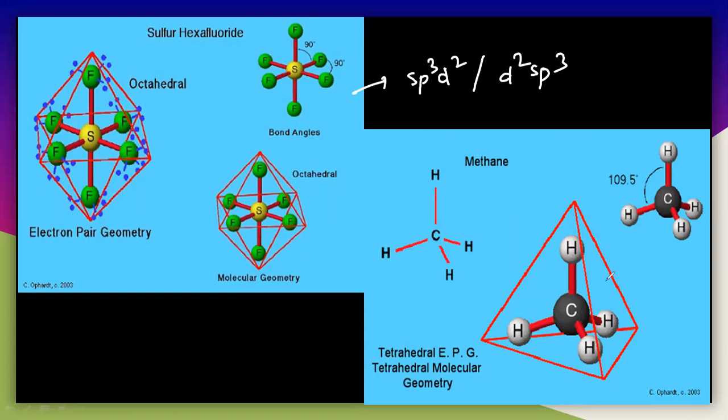Now what about the tetrahedral? The tetrahedral structure will be like this. This is methane, simple methane, and the structure will be like this. This is also a methane structure, tetrahedral. So here, one is tetrahedral and the other is octahedral.